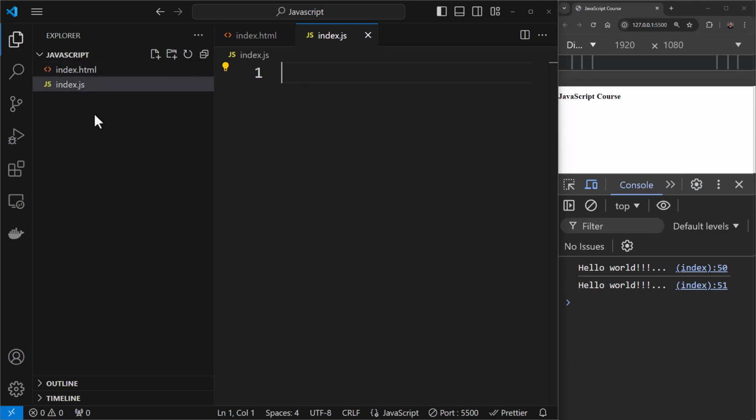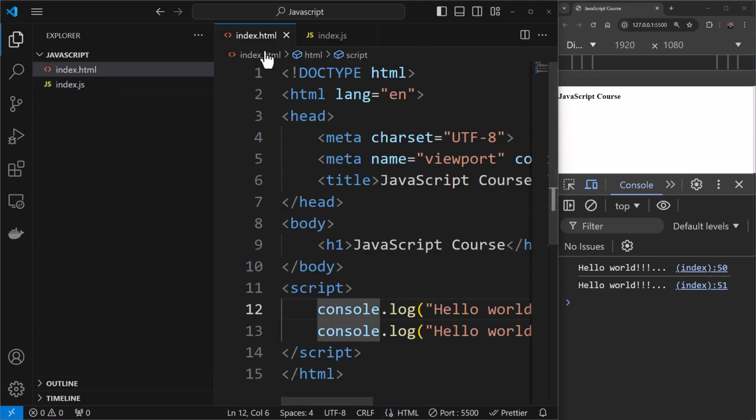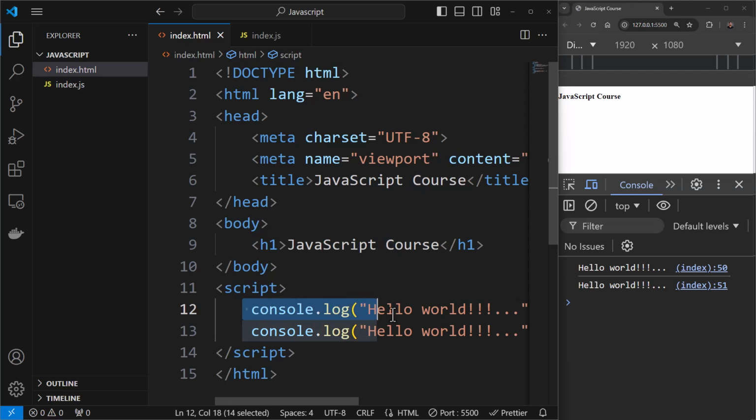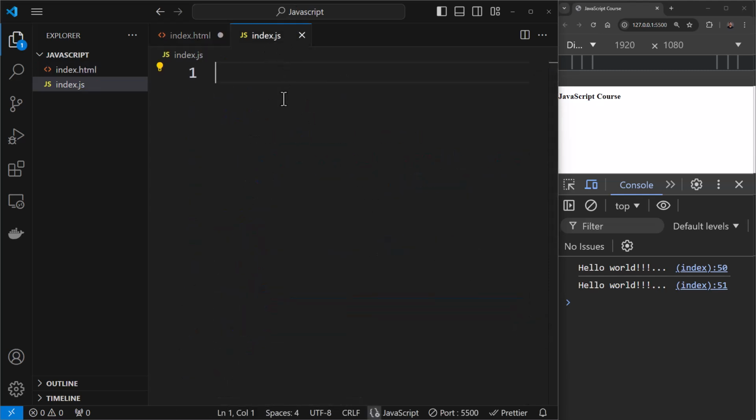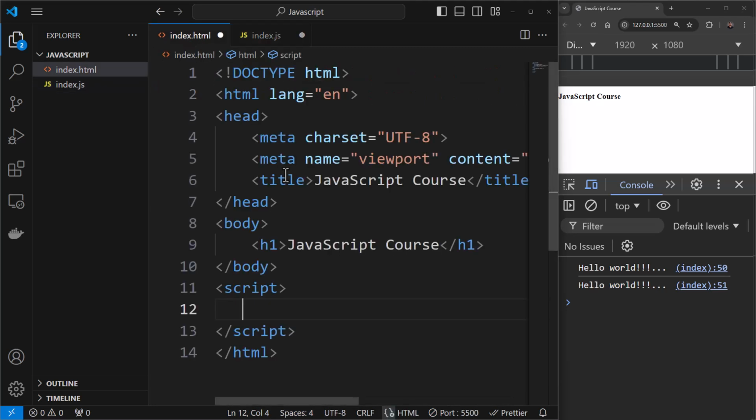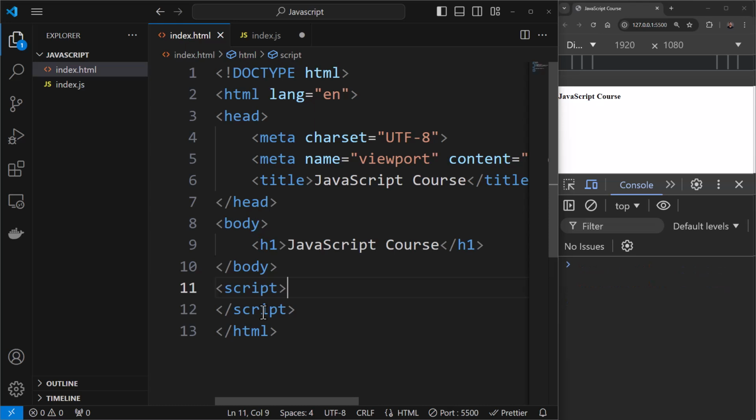So this is a representation by Visual Studio Code that helps you identify which is the file type. Okay. So what I will do is I'll cut these 2 lines of code. I'll move it over here. And right now, if I save this, you won't see any output, because there's no JavaScript over here that is written within this HTML file or even linked over here.